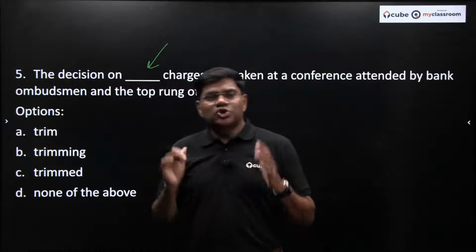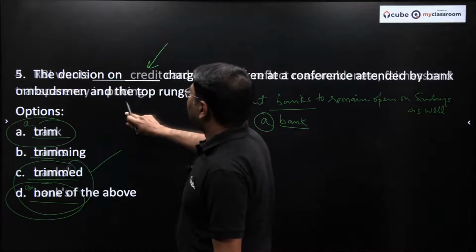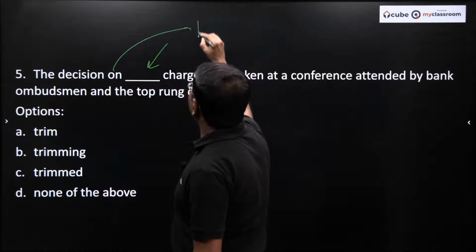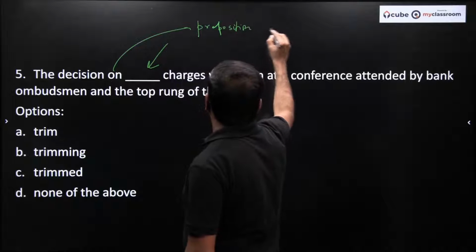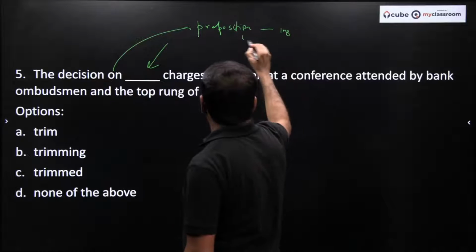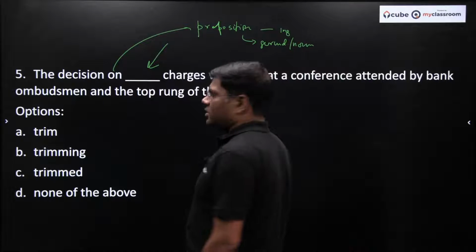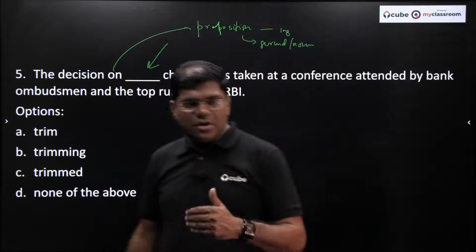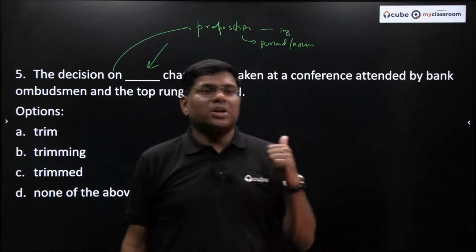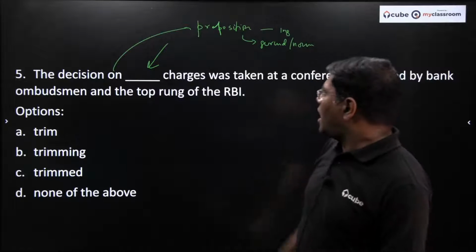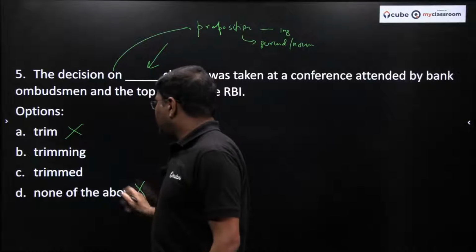Now again, there is no strict rule as such, but the only thing we know is that on is a preposition, correct? Understand this. This on is a preposition, and after a preposition, you should always have the verb in the ing form. After a preposition, you will always have a gerund or noun. You can't have verb forms. That means whatever comes after the preposition is a gerund or a noun or a pronoun or a clause, but it cannot be a verb form. And therefore, after on, you cannot have trim, and therefore none of the above will go out. Your answer is trimming.